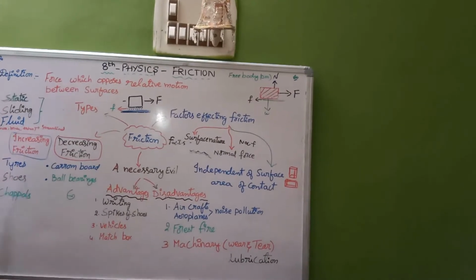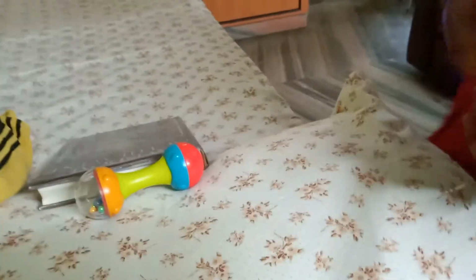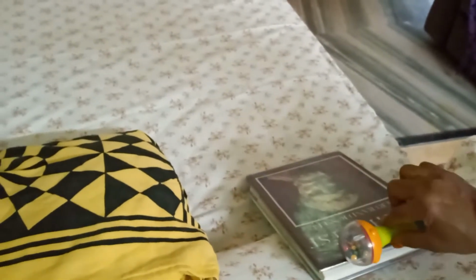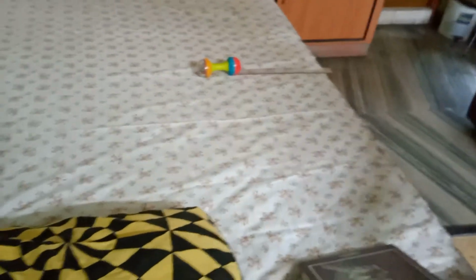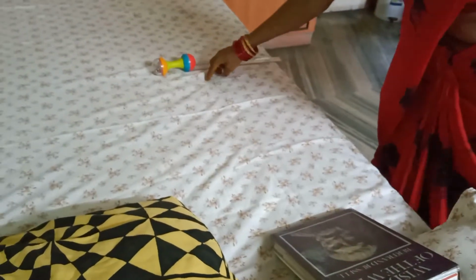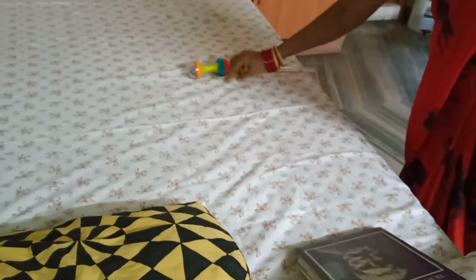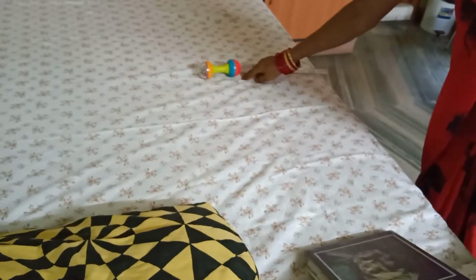Now let us see that activity. On the smooth surface, when we allow this object to roll down, you see that it goes this much distance. Here the frictional force is less, so the object just moves, rolls down, and then it stops here because of the frictional force.